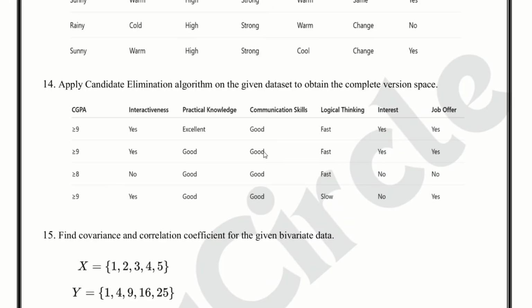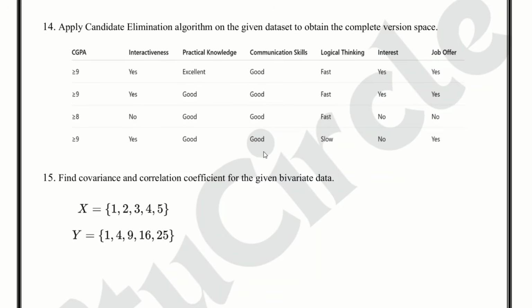Question number 15. Find covariance and correlation coefficient for the given bivariate data. This is a formula based problem. This is a very important question. Practice it once properly because it is scoring.